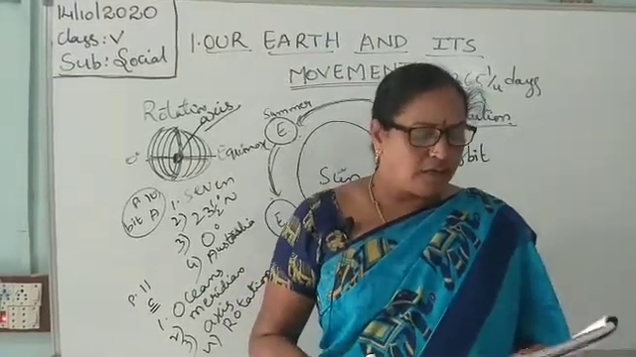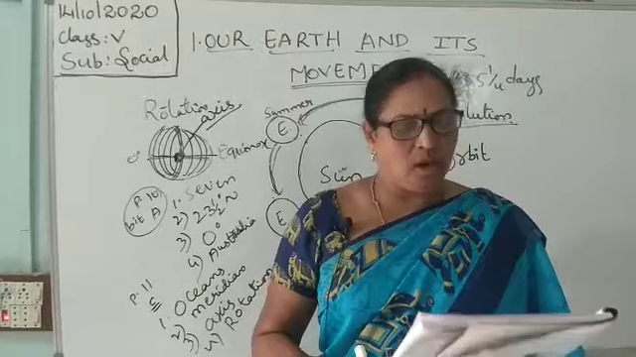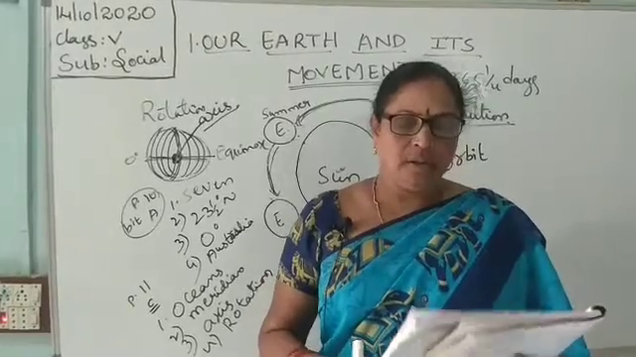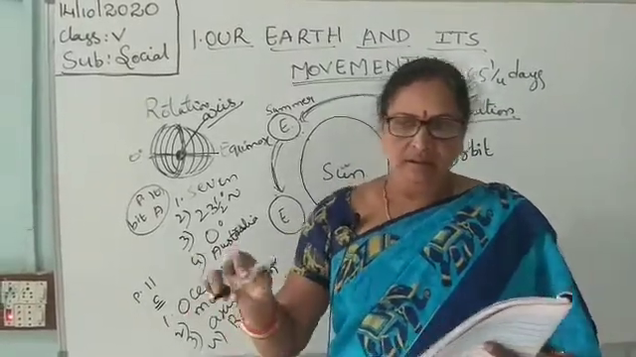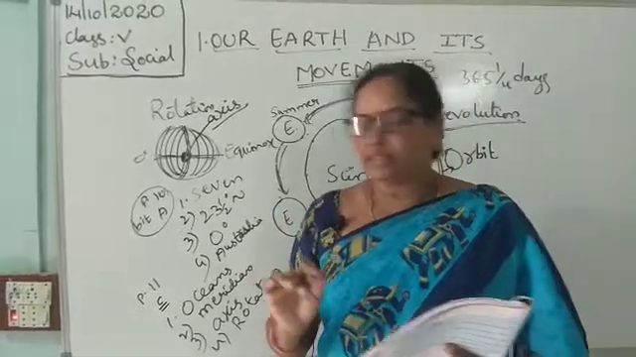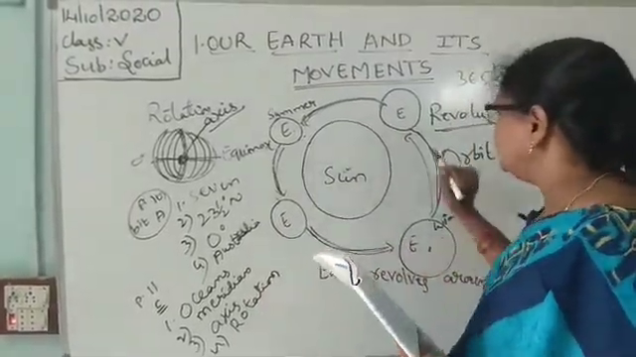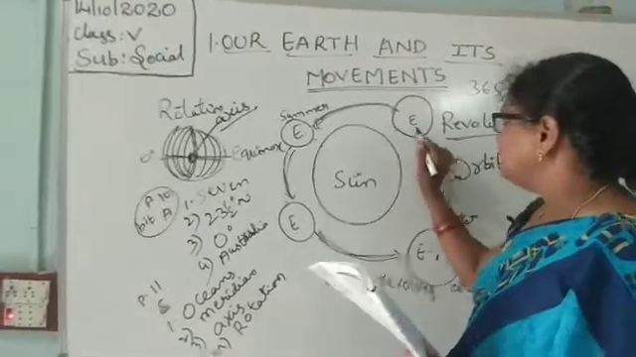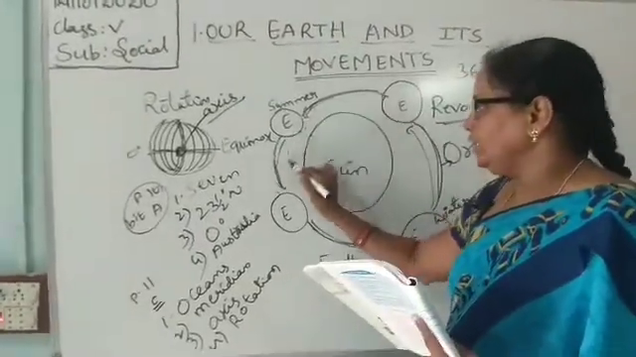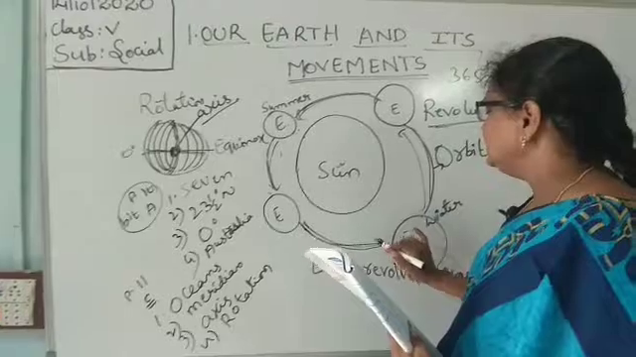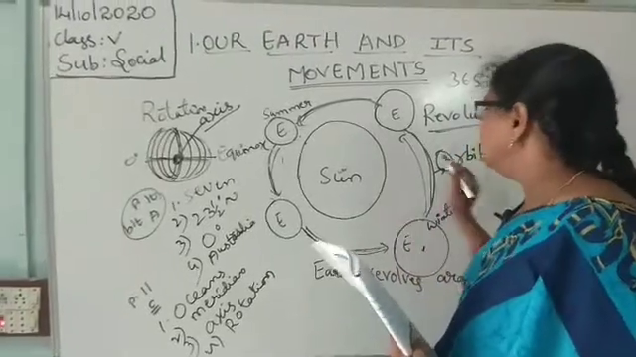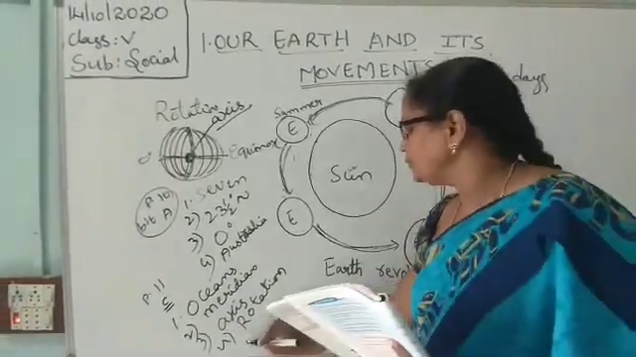Fifth one. The earth moves around the sun on its own path. Path means dari. It is called the orbit. The earth is going around the sun on its own axis. This path is called the orbit. What is that?